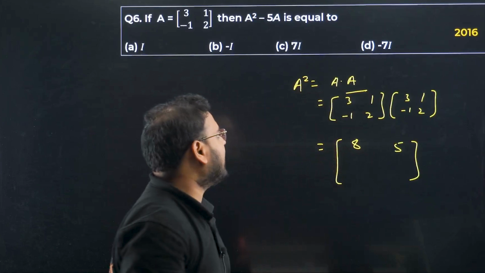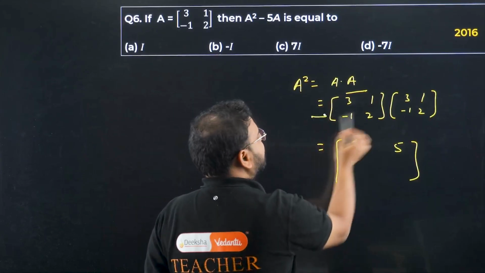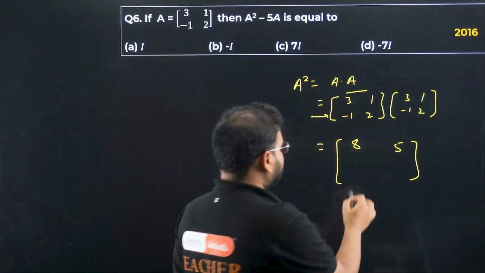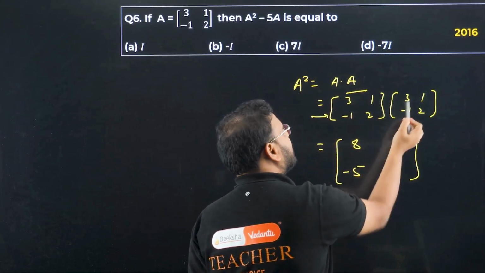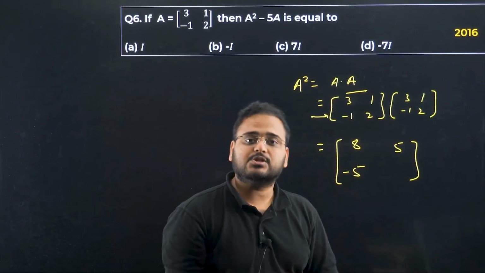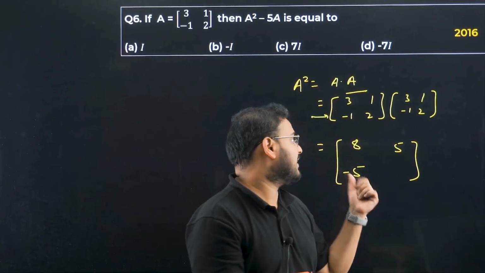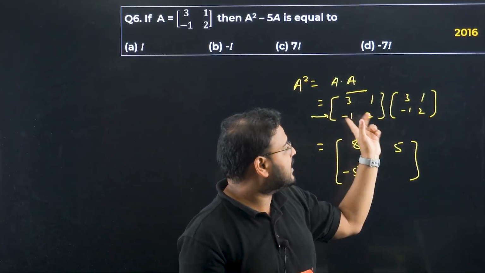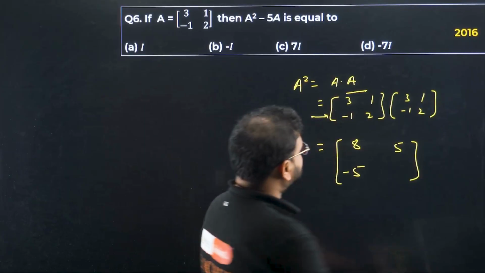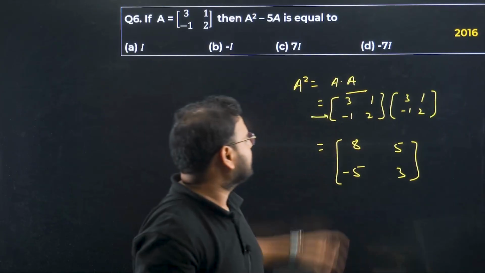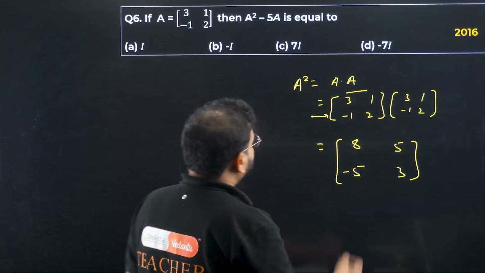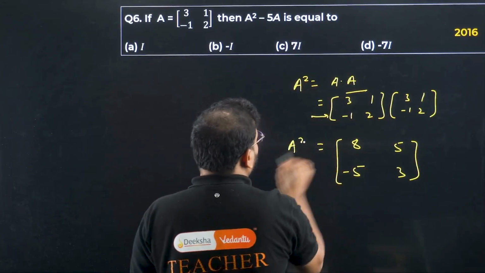And over here, the second row will apply now to both the columns. So what we get? Minus 3 and minus 2, so minus 5. Check this out. Minus 1 into 3 is minus 3, and 2 into minus 1 is minus 2. Add them, we get minus 5. Minus 1 into 1 is minus 1 and 2 into 2 is 4. What we get? Minus 1 and 4, so 3. Correct now? That's correct. This is my A square value, but what am I looking for here?